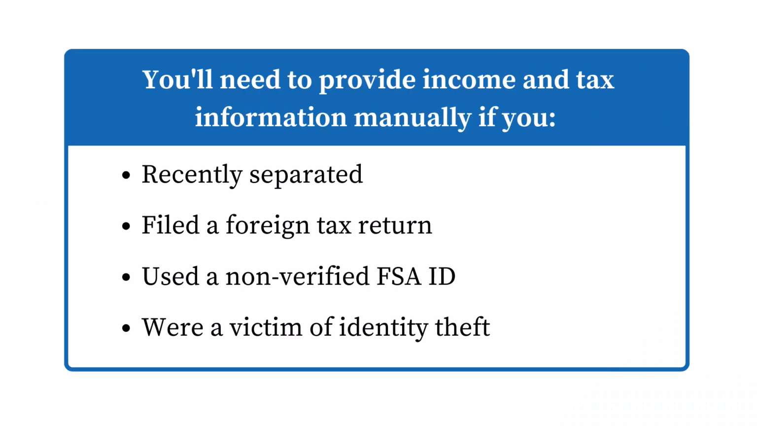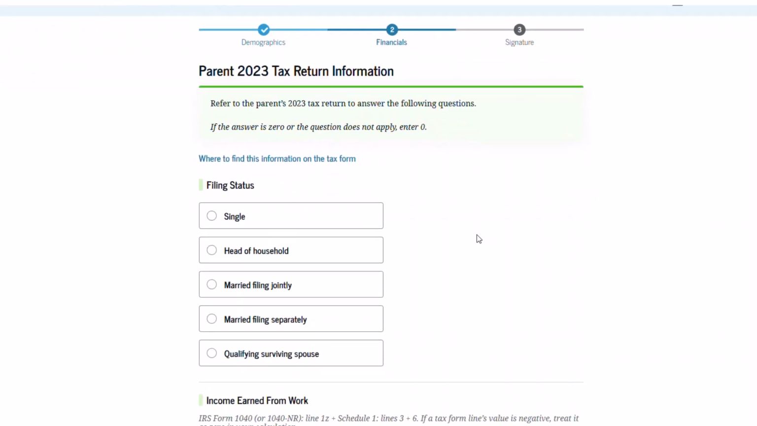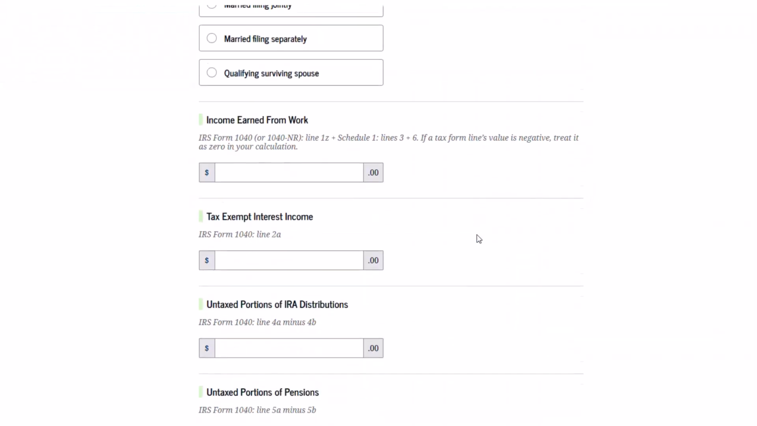If you consent, you could be ineligible for the direct data exchange if you filed a foreign tax return, filed a tax return with a U.S. territory, do not have a verified FSA ID, are recently separated or divorced, or for another reason. If you are ineligible for the direct data exchange, you must manually provide income and tax information.